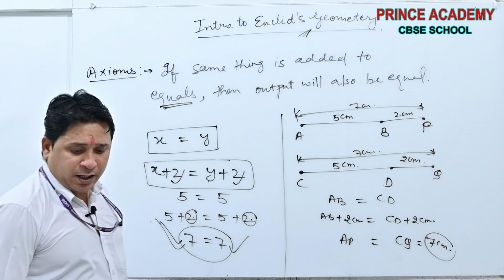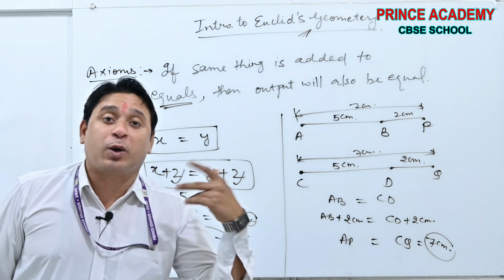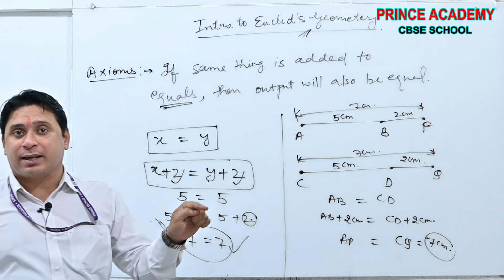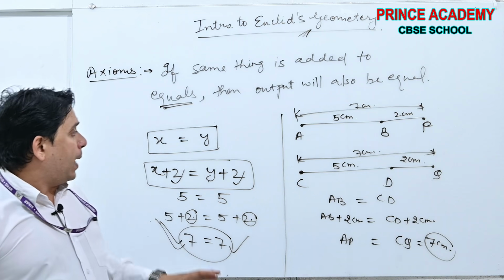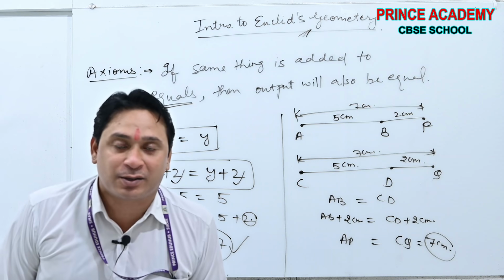You got my point? If the same thing is added to equal things, two equal things are there and we have added the same thing to them, the output is also the same. This was the second axiom, beta.